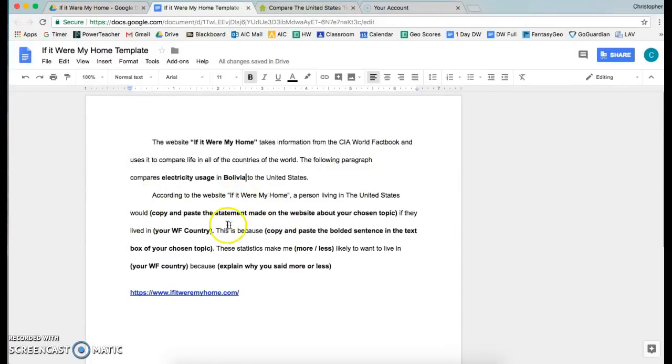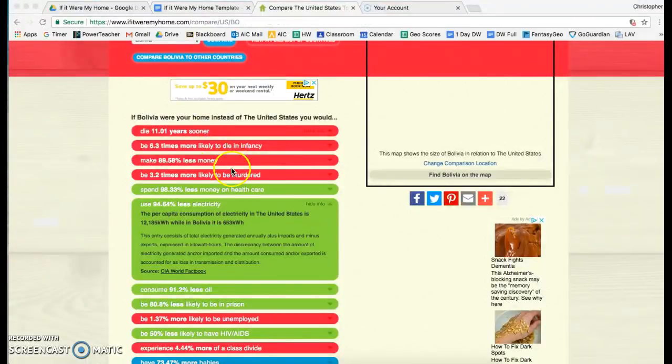Now we need to put in some information about our country compared to the United States. So it says, according to the website, If It Were My Home, a person living in the United States would, and then it says, copy and paste the statement made on the website about your chosen topic. When we go back to the website, we see our section here on electricity. We're just going to copy the white part for this first place that we need to fill in.